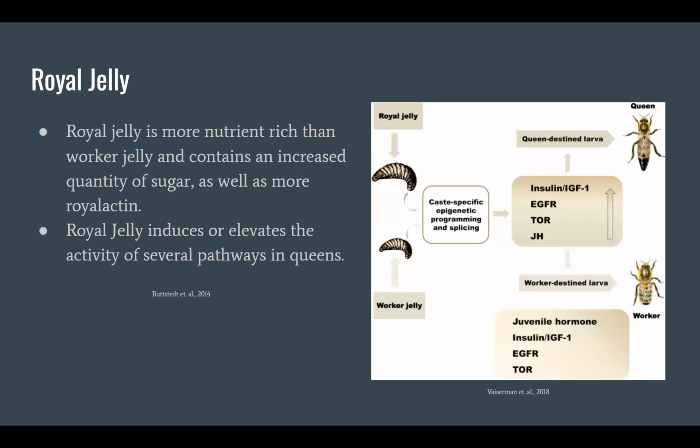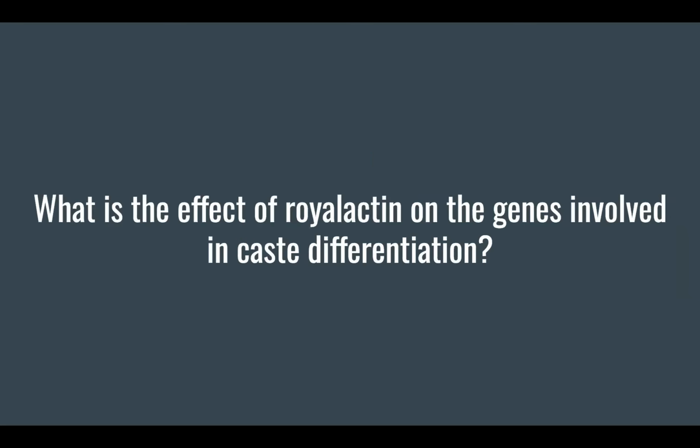While the upregulation of these pathways through the respective mechanisms all play a role in caste differentiation, I will specifically focus on royal actin and its effects on the genes involved in caste differentiation, as this substance has previously been shown to induce queen formation or queen-like qualities. So the question we'll be answering today is, what is the effect of royal actin on the genes involved in caste differentiation?